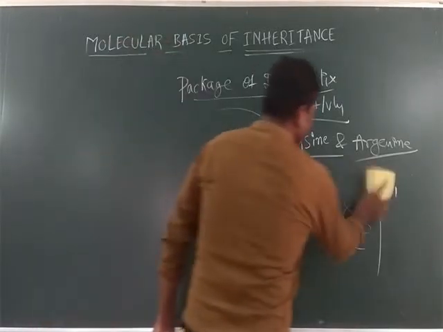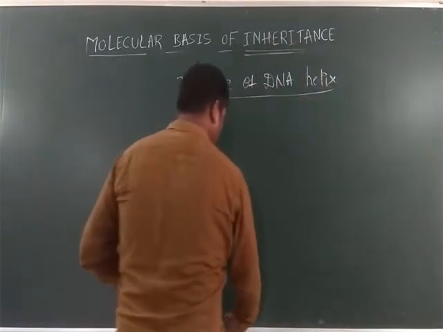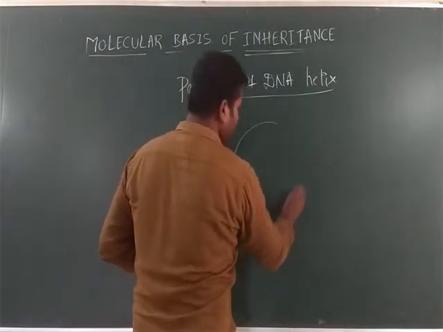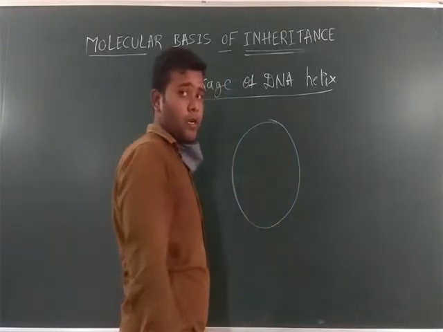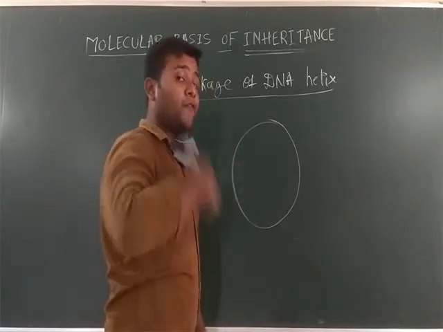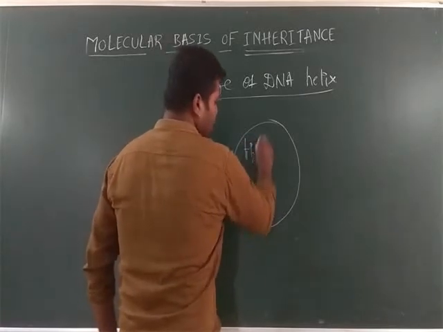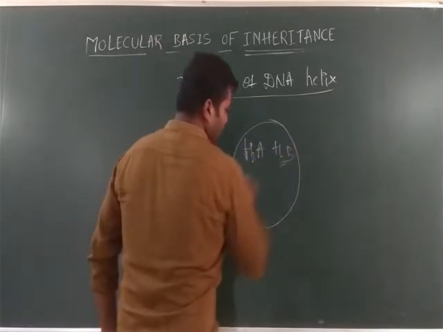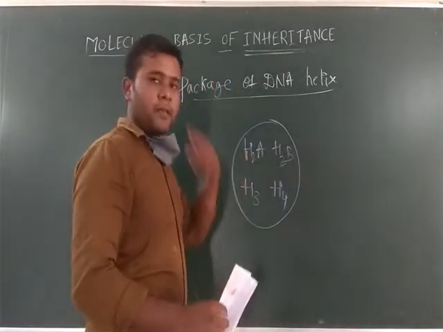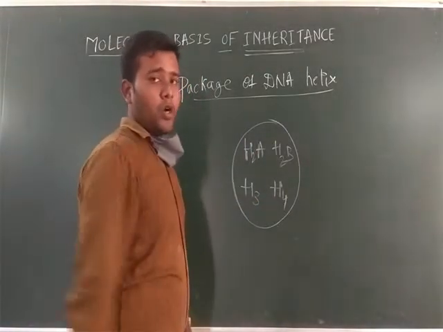Look here, just keep in mind whatever I told you right now. This one is a histone protein. With the help of 8 histones, it forms a histone octamer. What are those 8 histones? Just note down H2A, H2B, H3 and H4. In paired manner, 4 types are there, so 8 histones will be there to form the histone octamer.